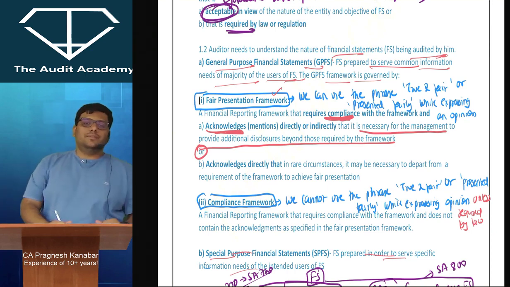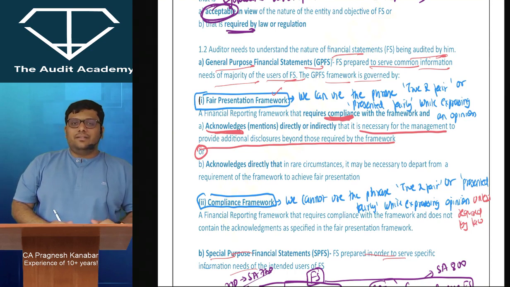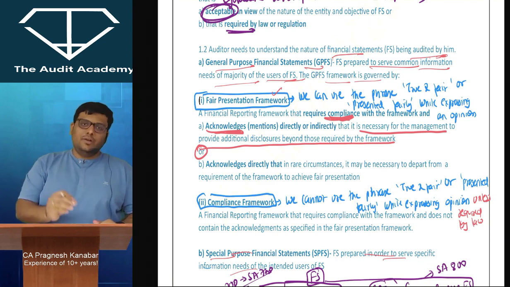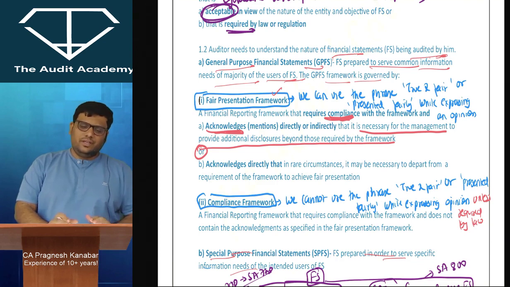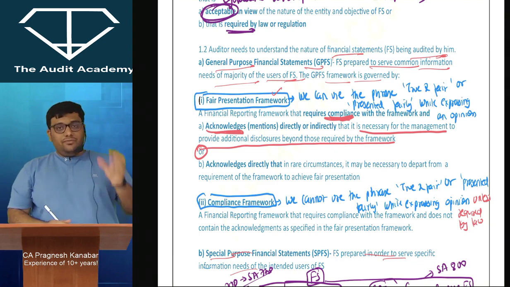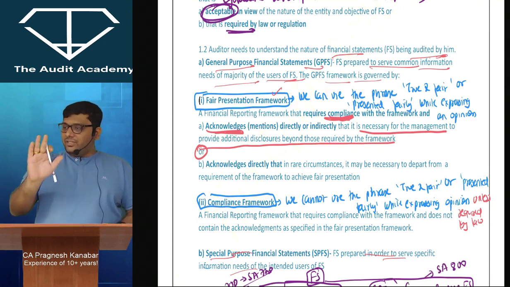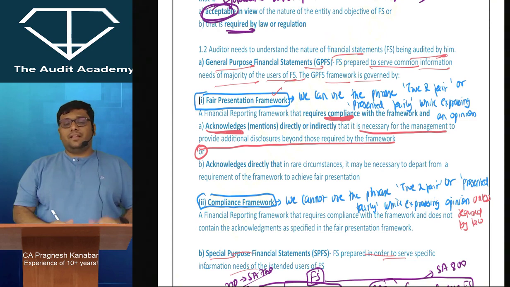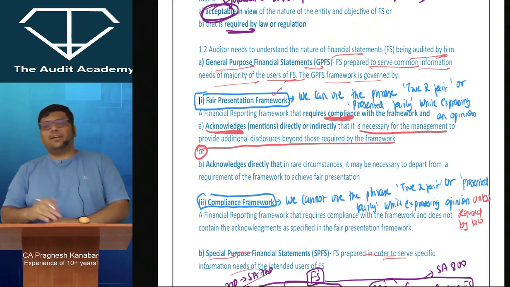Sometimes it so happens. The best example of this is events occurring after the balance sheet date. Officially, you are supposed to take the events after the balance sheet date, AS 4 or Ind AS 10, whatever it is, up to the date of approval. Let us say there is a very important event which occurred after the date of signing, but the financial statements are still with the company only. They have not been circulated amongst the shareholders. Officially, as per AS and Ind AS, no further amendments are required.